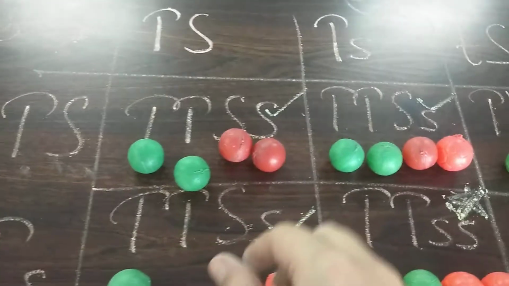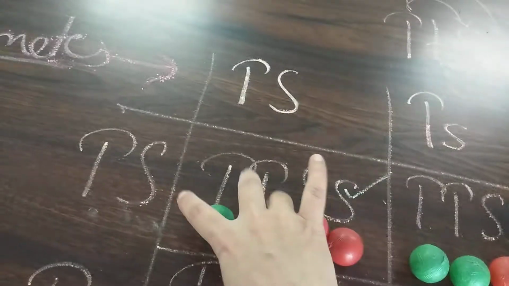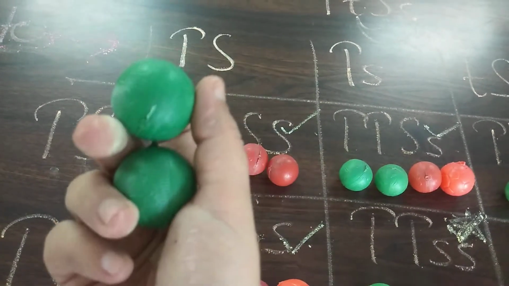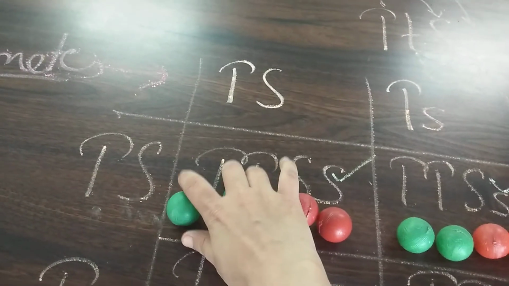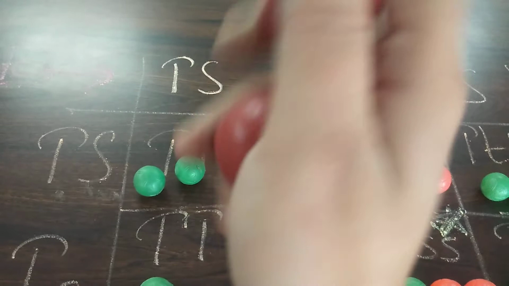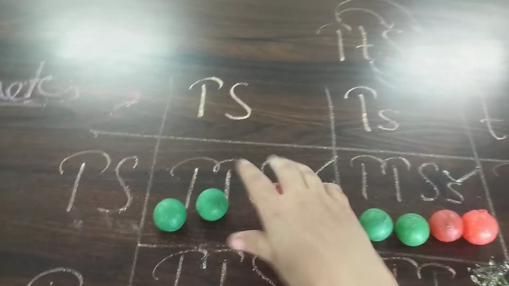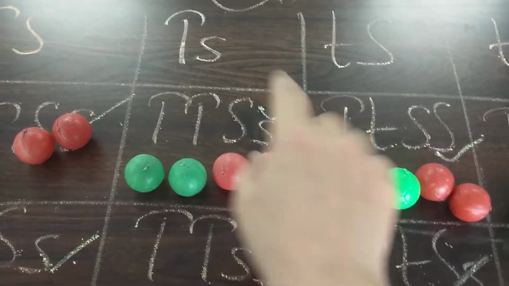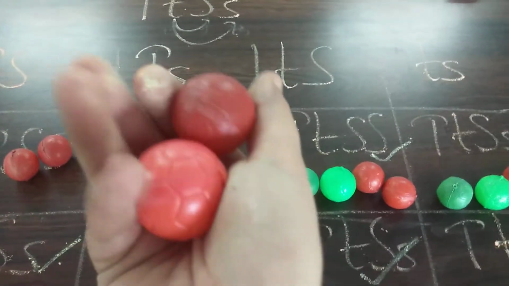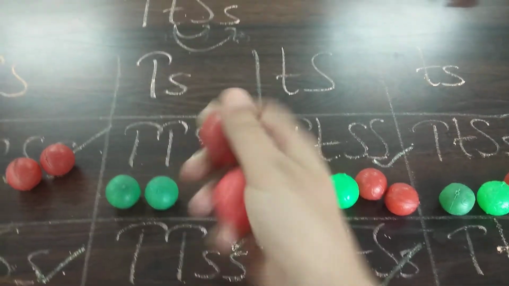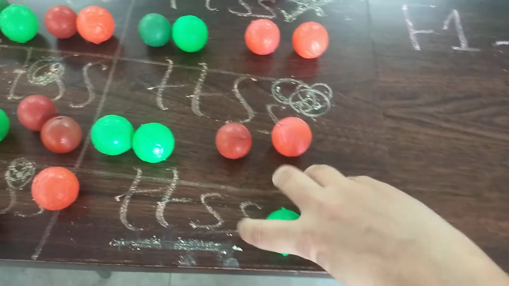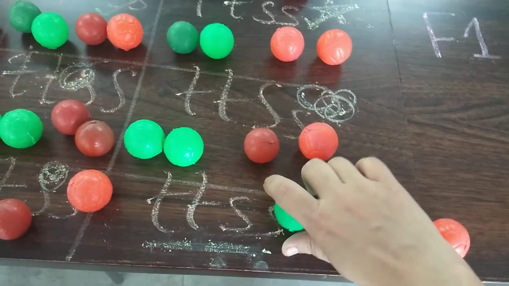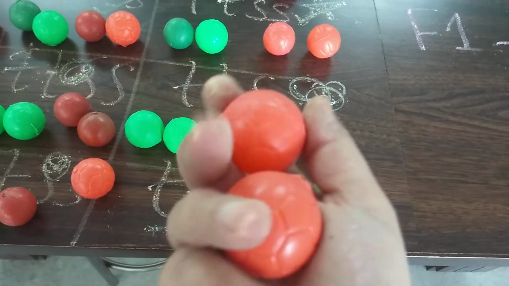So these characters have been demonstrated with the help of the colored balls, in which wherever there is capital T, this dark green colored ball with smooth surface has to be placed. And wherever there is capital S, this dark red colored ball with smooth surface is to be placed. Suppose here there is capital TT, 2 dark greens have been placed, and there is one capital S and one small s, so 2 different balls will be placed here. One represents the wrinkled and the other represents the smooth ball. Similarly, in this case where both the characters are recessive, 2 light green colored balls for the recessive trait, and 2 for the recessive trait of wrinkled seeds will be placed here.